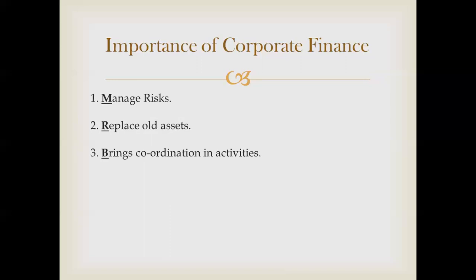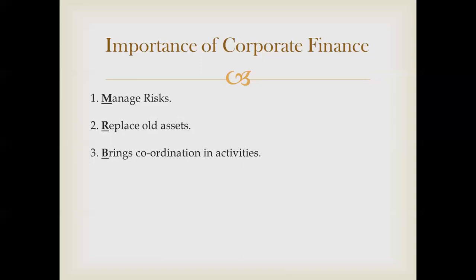Number 3, brings coordination in activities. There should be coordination in various activities. Otherwise, you won't be able to do anything. For example, as I said, business has to undertake various activities, right from purchasing the raw materials, then production, after that distribution, after that advertisement, promotion, manage salaries of the employees, pay bills of the company, bear losses.